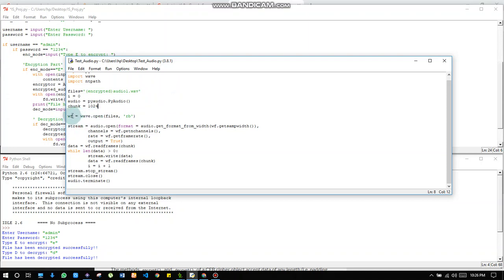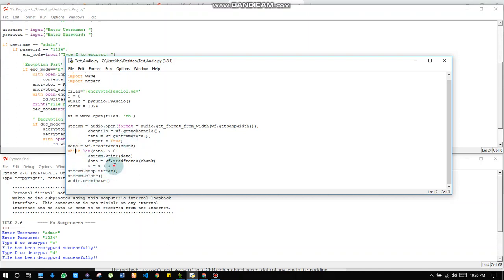So for that purpose, we are using this line, so that it will open files again as read byte, because it also works as bytes, and it will read the files. And stream is here for starting the stream of the sound, and the code will start running or playing the sound.